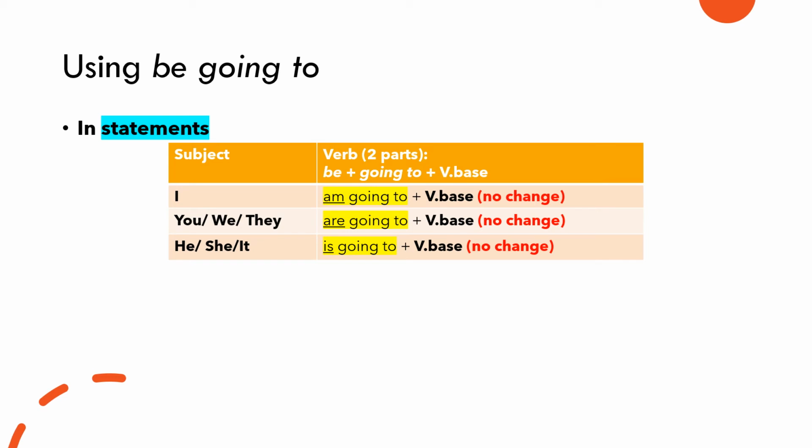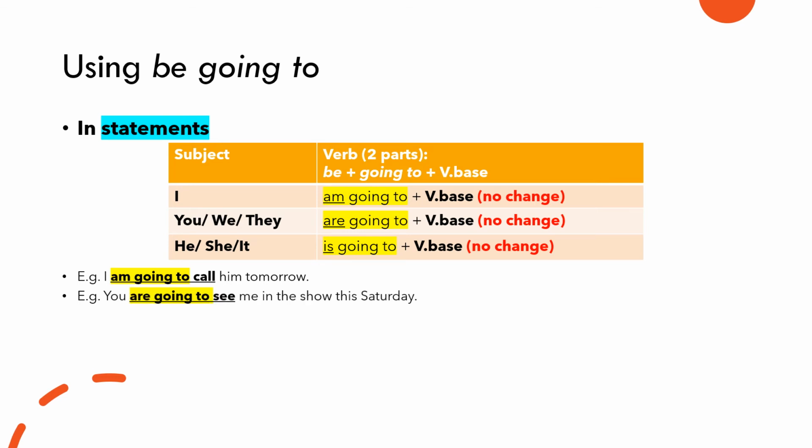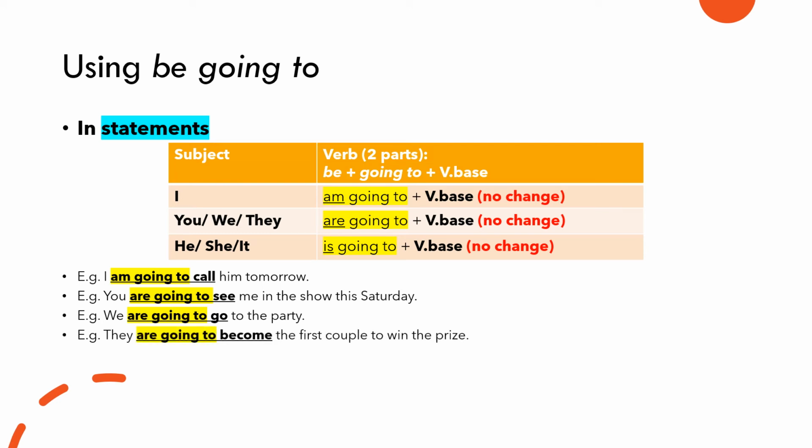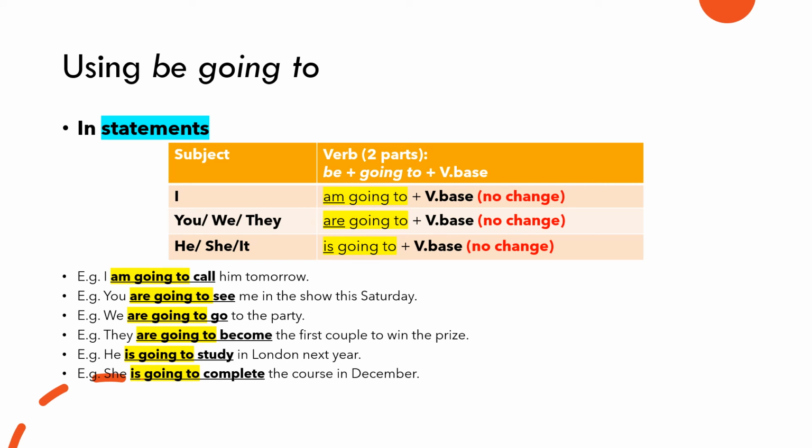Let's take a look at some example sentences. I am going to call him tomorrow. You are going to see me in the show this Saturday. We are going to go to the party. They are going to become the first couple to win the prize. He is going to study in London next year. She is going to complete the course in December. It is going to be a great trip.